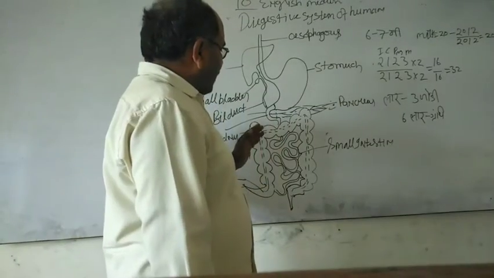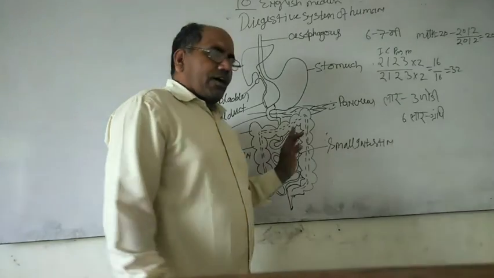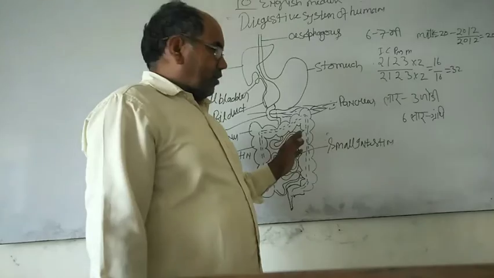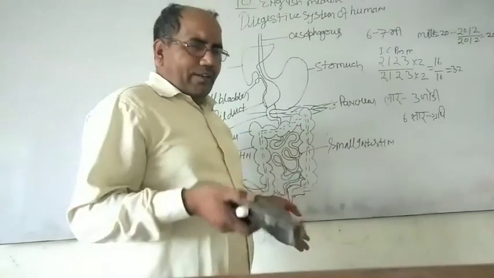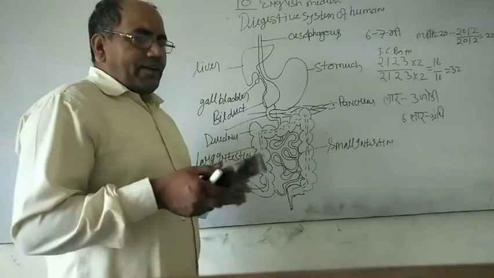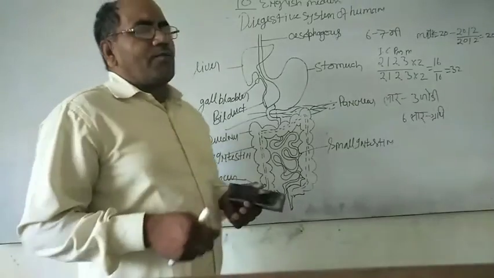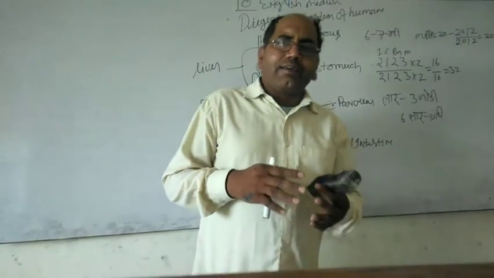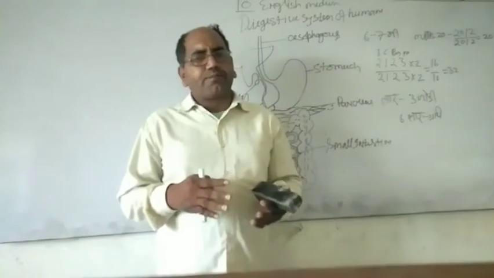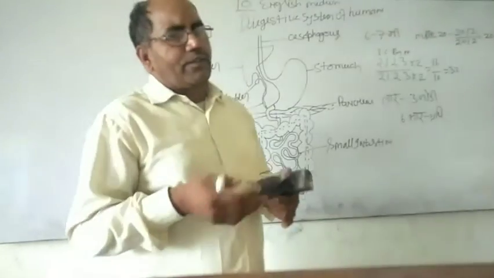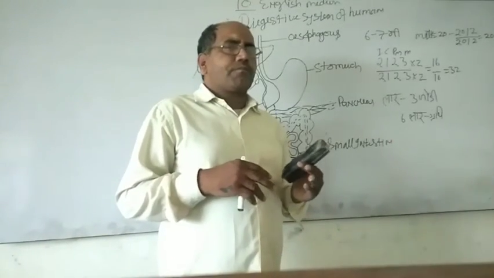Then the second part of the small intestine is the jejunum. The jejunum is a coiled structure, and internally finger-like outgrowths called villi are present. Villi are responsible for the absorption of the digested food material.